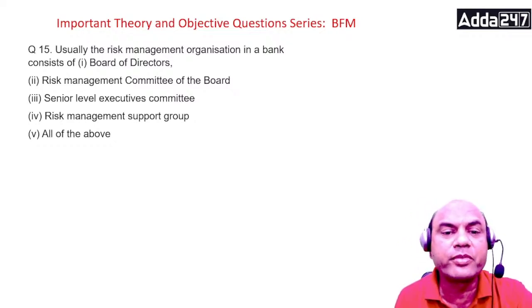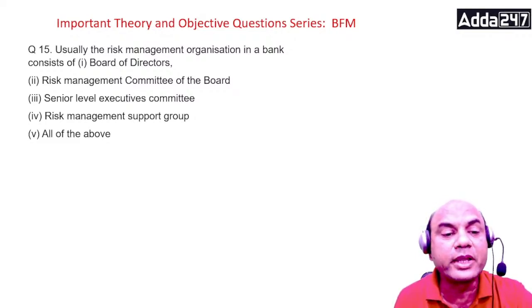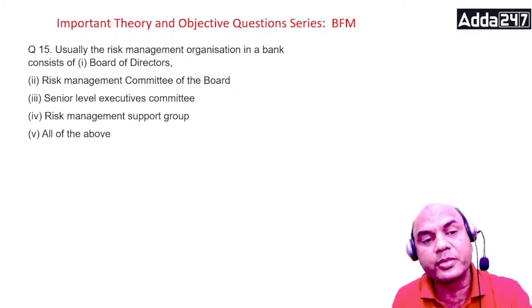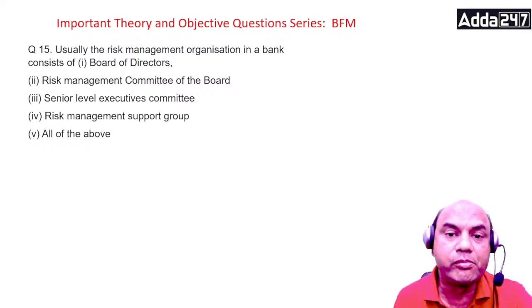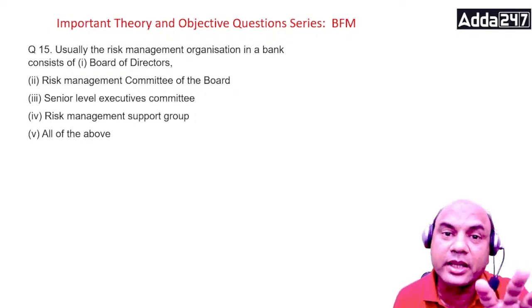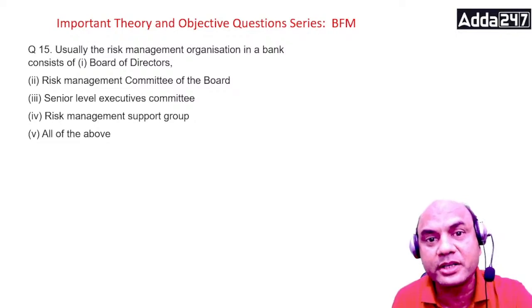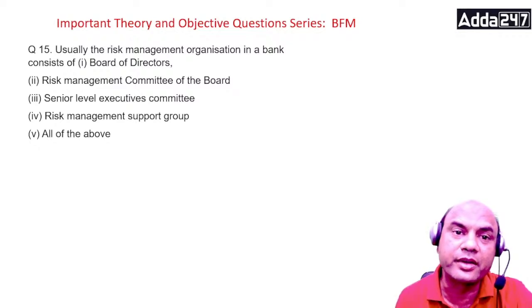Usually the risk management organization in the bank consists of board of directors, risk committee, risk management committee to board, senior level executives committee, risk management support group, and all of the above. So what does it consist of? Okay, let me explain. Again, I'll tell you, join the paid classes immediately. If you don't know this answer, join the paid classes. There we have taken this same topic almost 3 to 4 times.